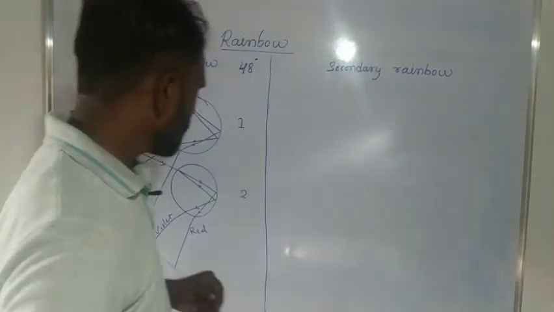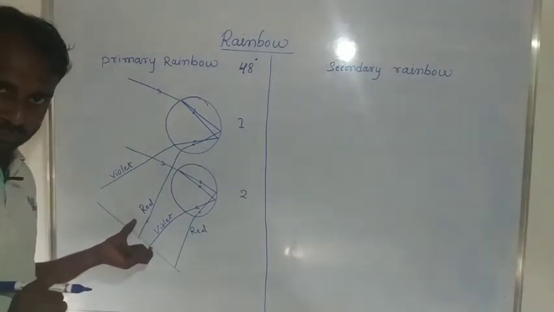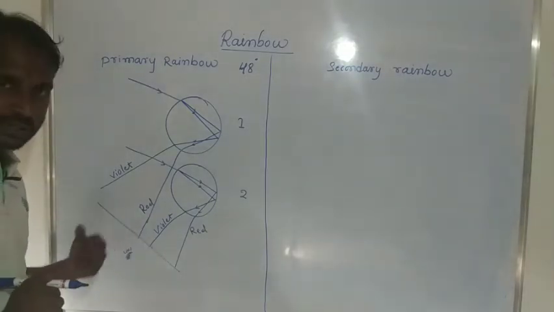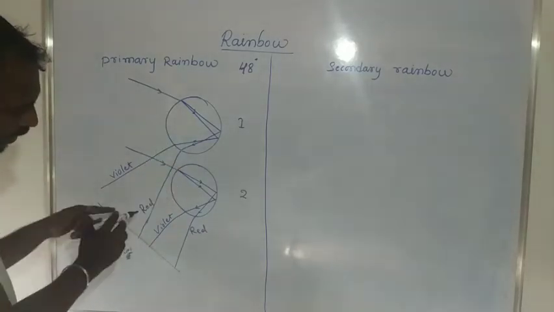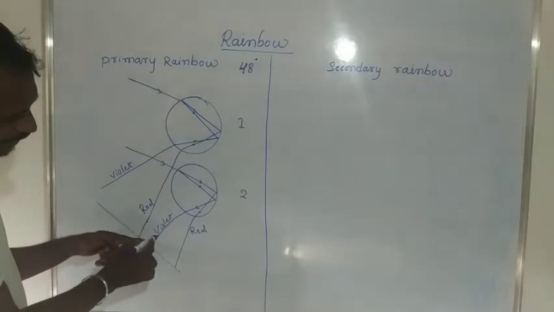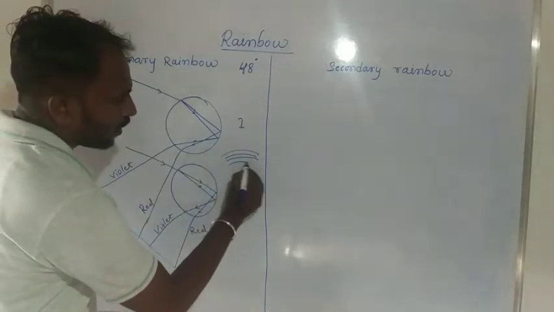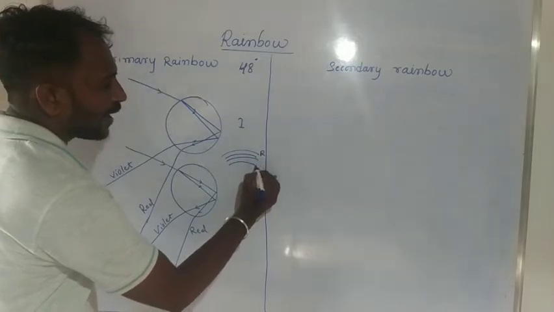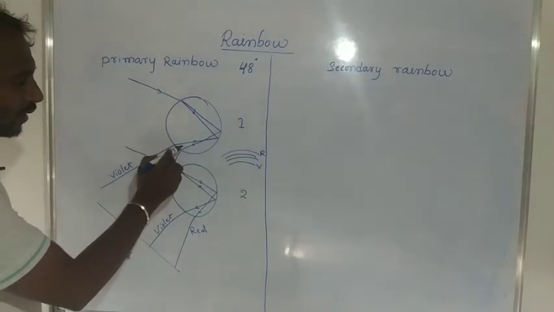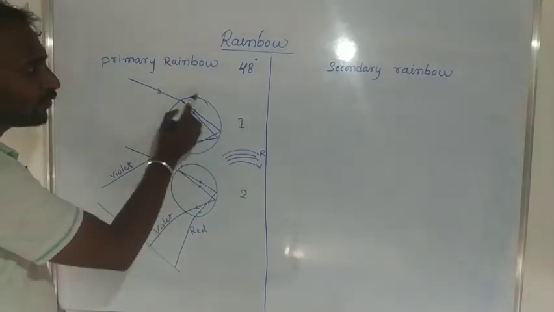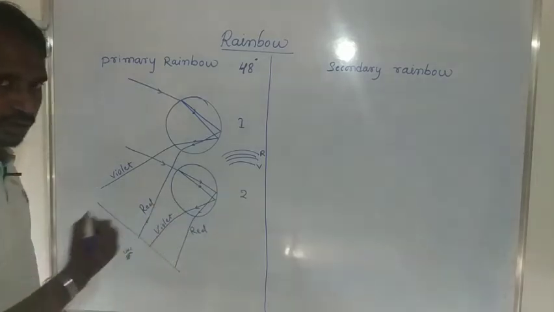So for this reason, the observer observes this rainbow. The outer edge of a rainbow is red color, and the inner edge of a rainbow is violet color. Suppose this one is a rainbow. The outer edge is red and the inner edge is violet. This red color came from the first water drop and the violet color came from the second water drop.